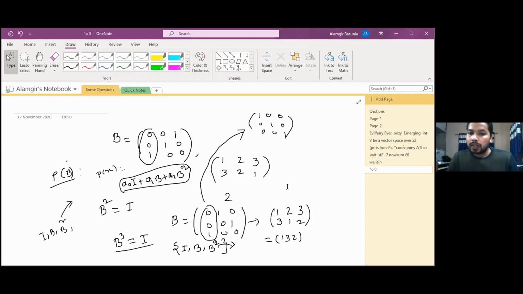If you understood this one clearly, please go to the next question. That one is actually just a generalization of this one.